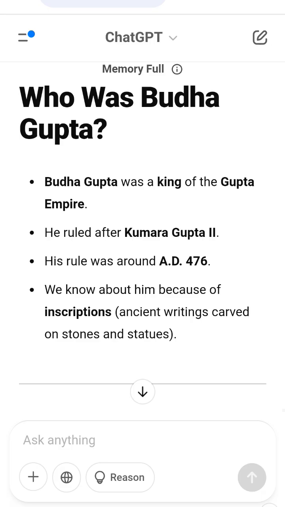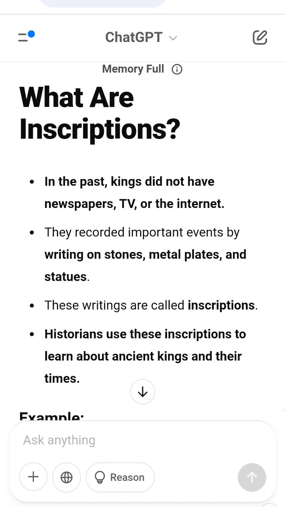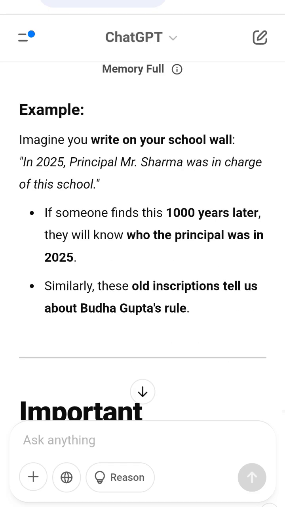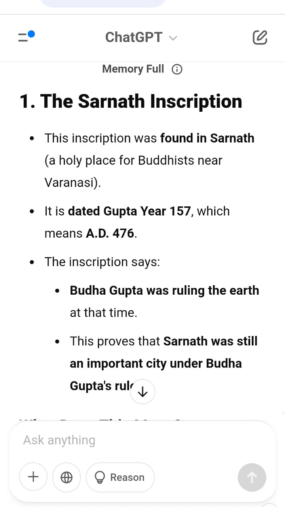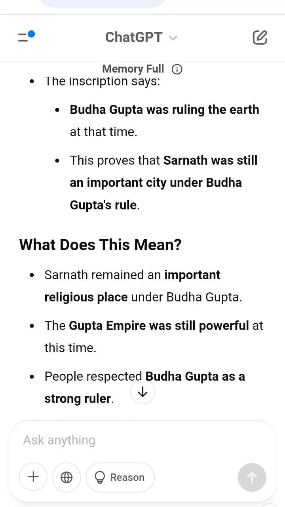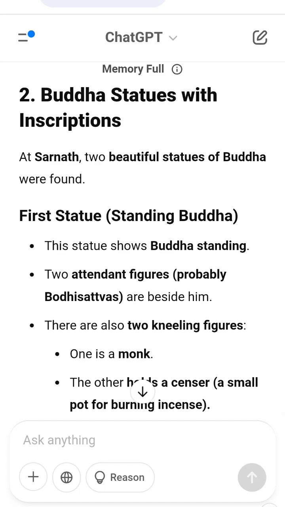What does this tell us about Buddhagupta? 1. Sarnath, near Varanasi, was still an important place under Buddhagupta's rule. 2. Buddhism was flourishing, and people continued to build Buddha statues. 3. Buddhagupta's rule was recognized in North India in AD 476. 4. The Gupta Empire still supported religion and art. 5. Buddhist monks like Abhayamitra played an important role in religious activities.